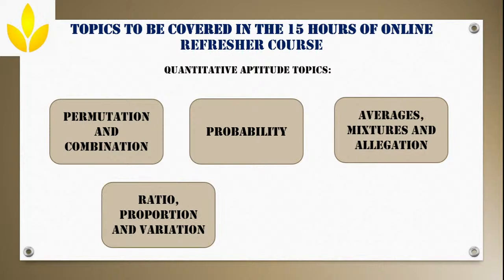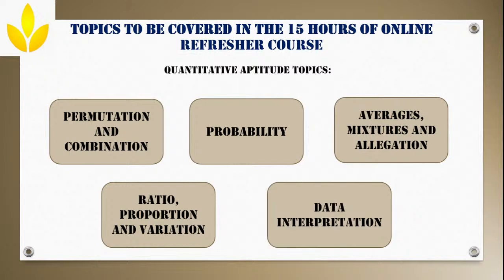Next, in tomorrow's class we'll be handling ratio, proportion and variation, and the last class of this week will be data interpretation. Once we complete data interpretation, we have completed all the quantitative topics.